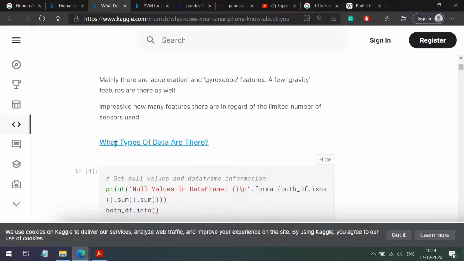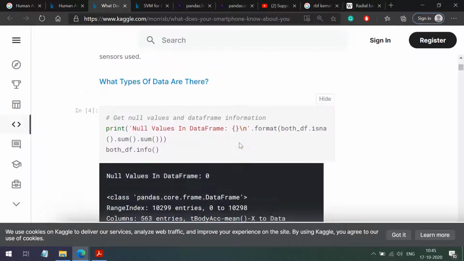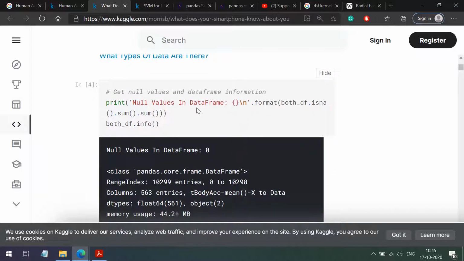Then they want to see what types of data are there. First we have to check for nulls. Are we having missing data? For that we can use isna, right? We represent a missing value by NA, so we have a function isna. We also have a function called isnull. So they are checking for the missing information.